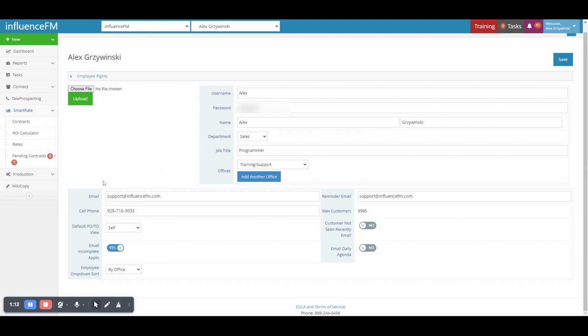Next, you have your email. So this will be the email address that is used for any of the emails that you get out of the Influence FM system. The reminder email is separate, and this will be the reminder if you choose to set a reminder on a calendar appointment, they will be sent to your reminder email address instead. So if you wanted to go to the same email address, you would put your same email address in both.